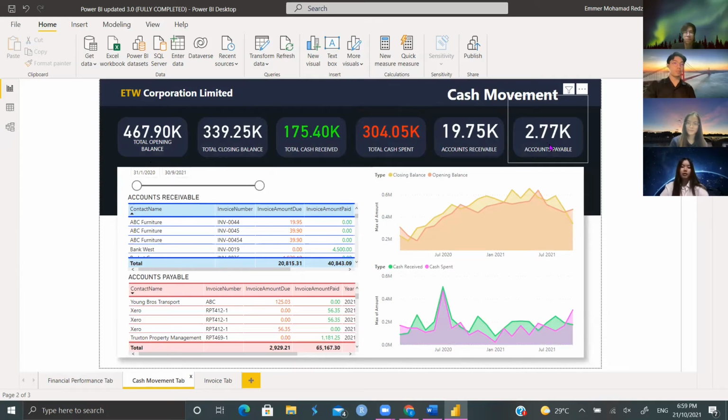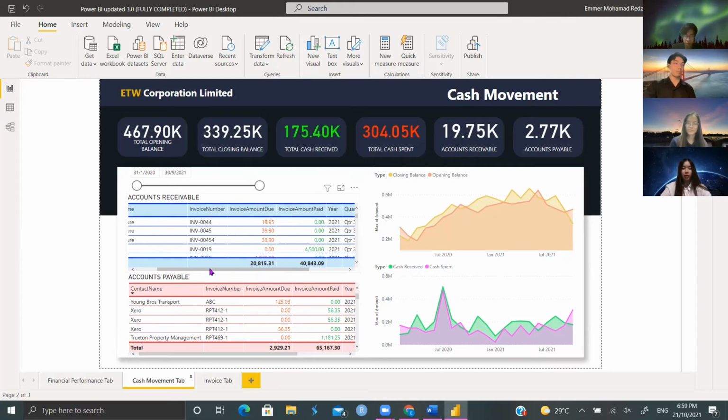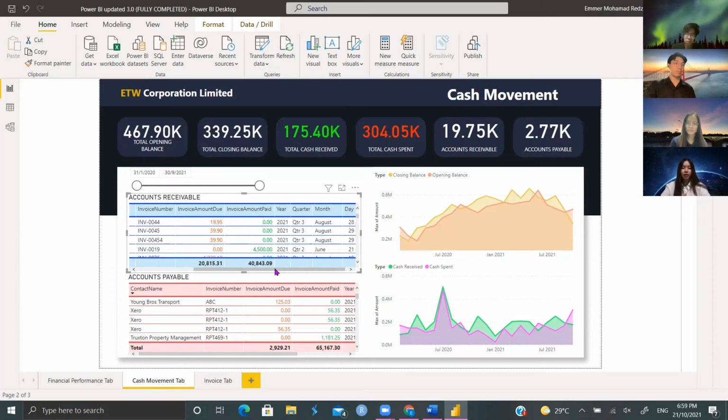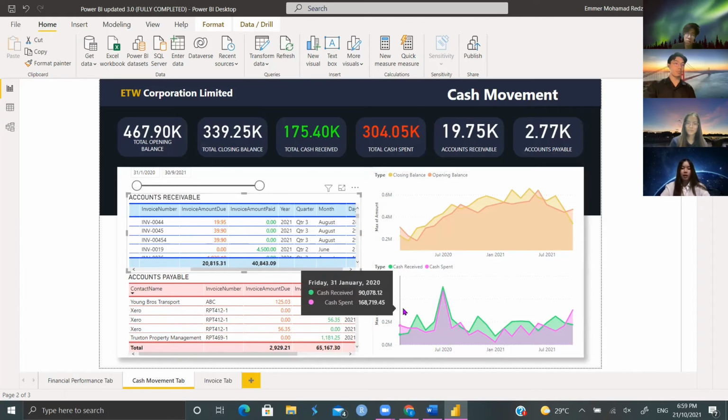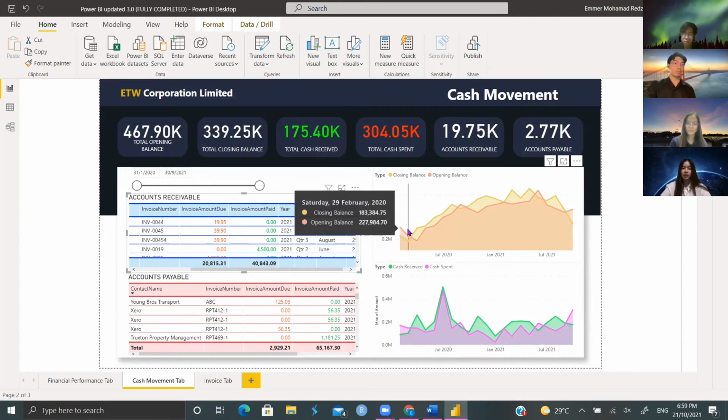And on the main part, on the left-hand side, you will have two tables, one to show the accounts receivable and another to show the accounts payable. You are able to see the company name, the invoice number, the amount due in red, the amount paid in green, as well as the invoice date. And on the right-hand side, you will have two charts. On the top will be the opening and closing balances, and on the bottom, you would be able to see the cash received and cash spent. So like previously, you can just move your cursor around the chart to see the figures for a particular date.